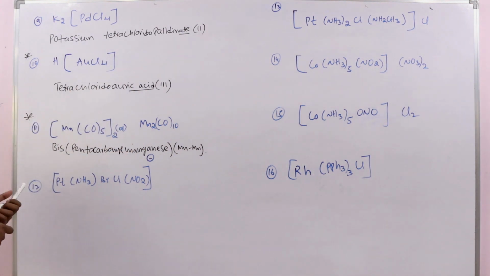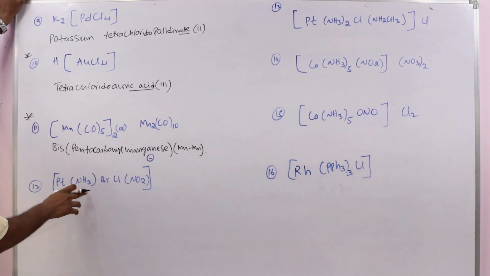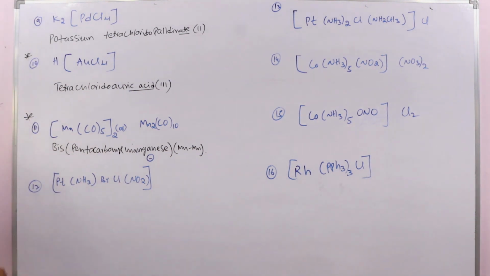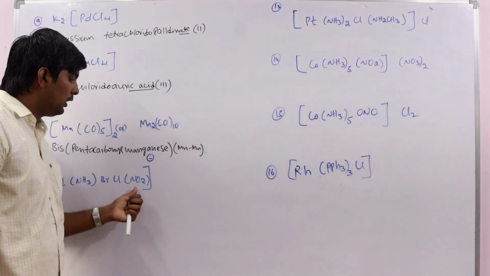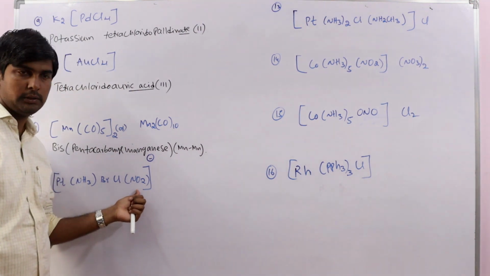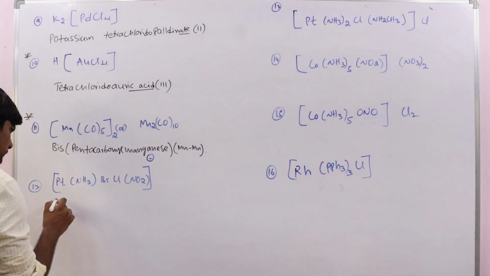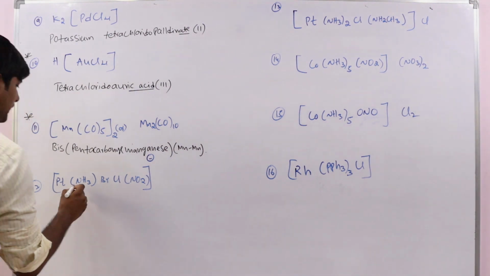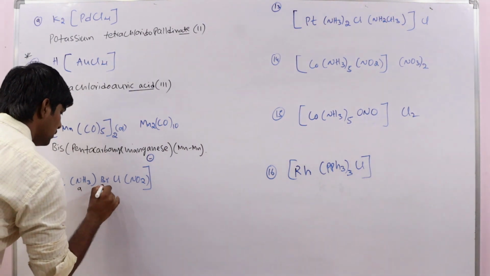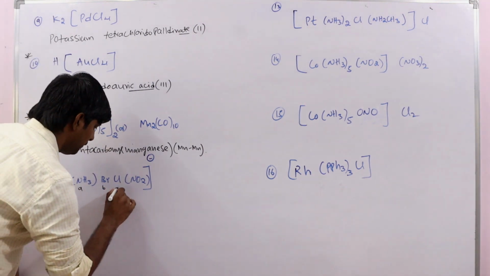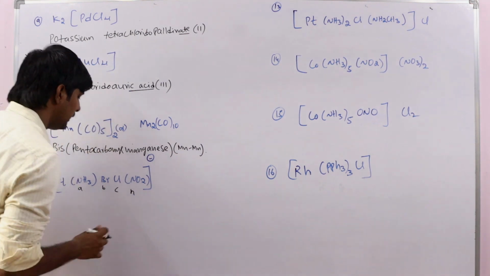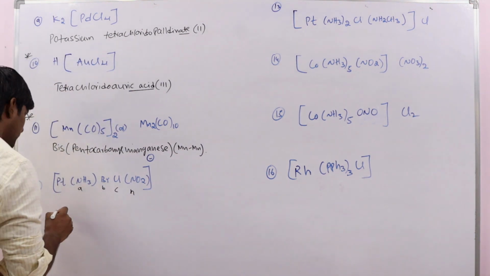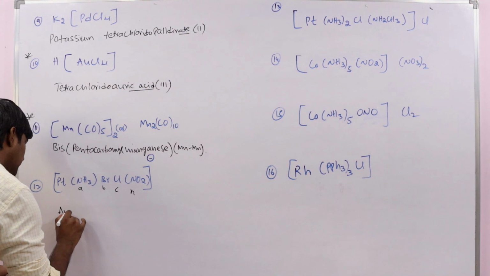Okay, next see this. See here we have 4 different ligands: amine, bromido, chlorido, nitrito-N. So here this will come first, right? Amine, this one, bromido, chlorido, so this one nitrito. Okay, so in alphabetical order we get amine.